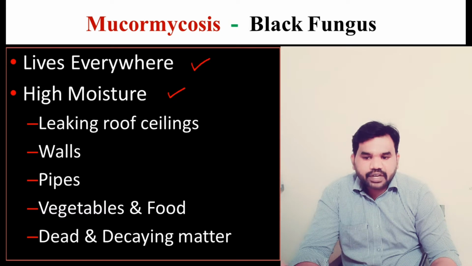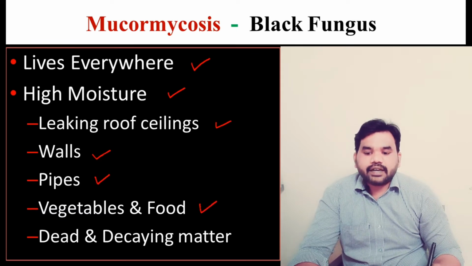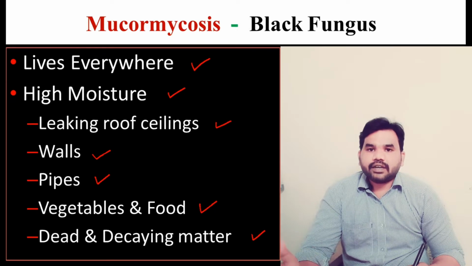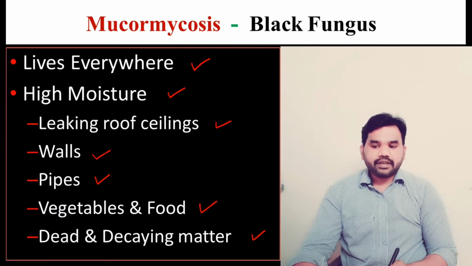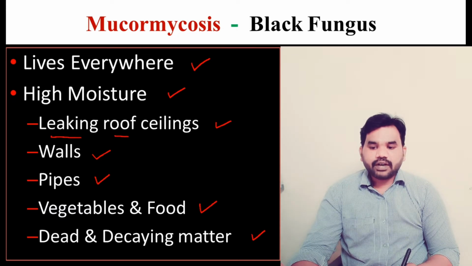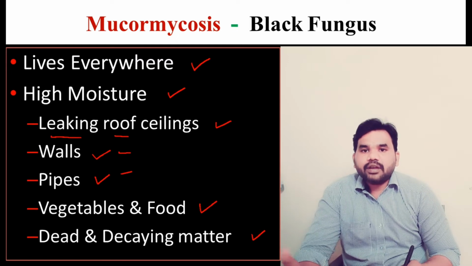The examples I have given here: leaking roof ceilings, walls, pipes, vegetables and food, and dead and decaying matter. If you have not stored the vegetables and food at a proper temperature, then they will get decomposed, and as a result the black fungus will grow on them. Usually we see leaking of roof ceilings in homes and offices, and walls and pipes. In these areas, chances are you can find this black fungus.